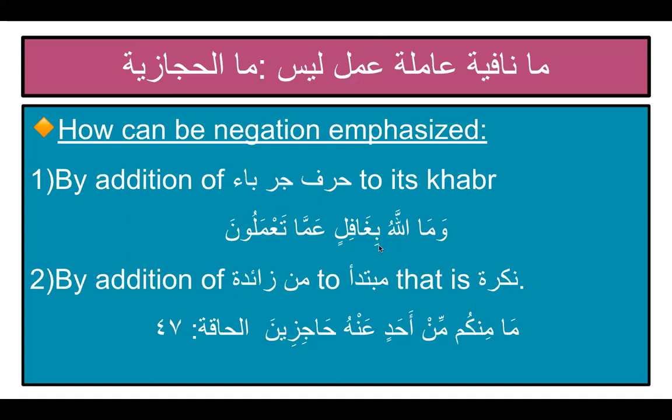So since I know that khabar of ma can be emphasized by the addition of ba zaida, I am going to call this jar wal majroor lafzan, mansoob mahallan, since from my previous information from this class I have learned that khabar of ma is nasb in status. I'm not going to call this construction jar wal majroor muta'alliq bil khabar, because this is my khabar. This is coming up as my khabar. I'm going to call this mansoob mahallan. This is taking the place of my khabar. Ba is just there to emphasize it more.